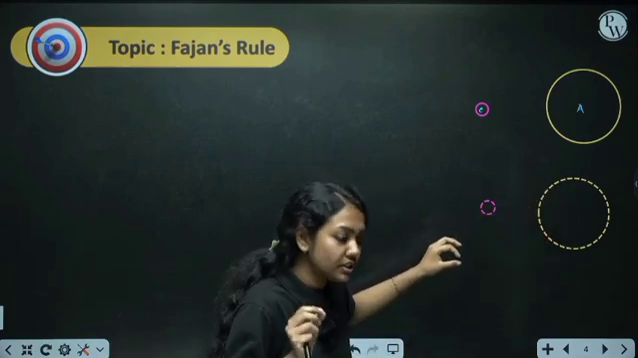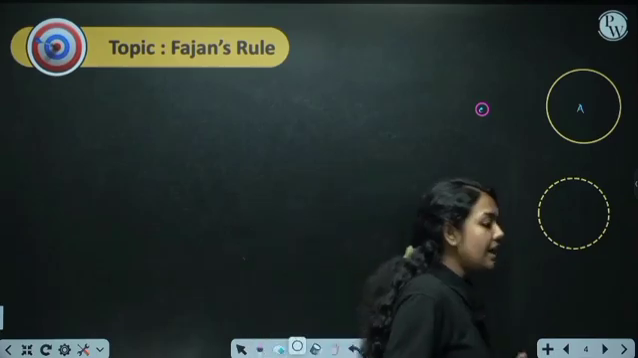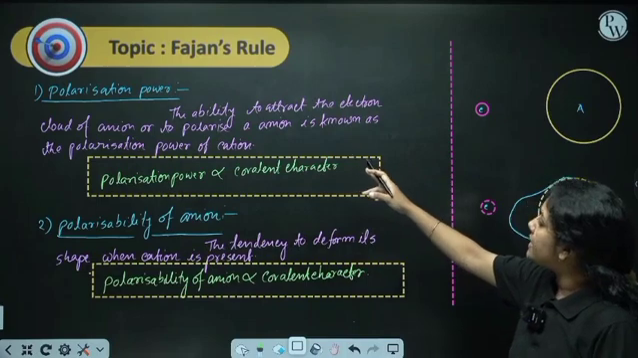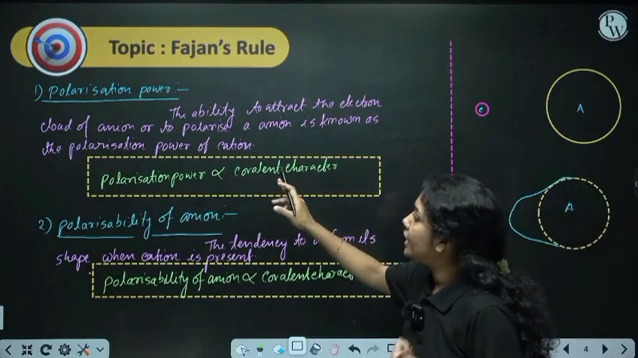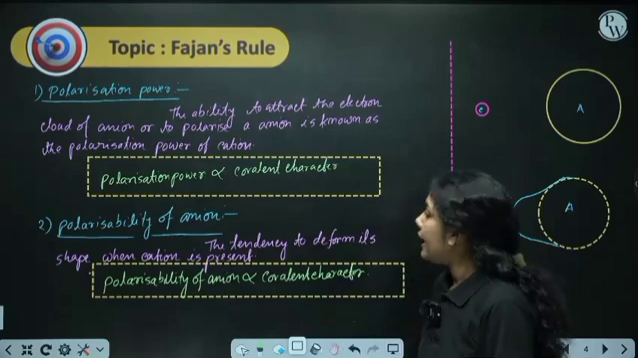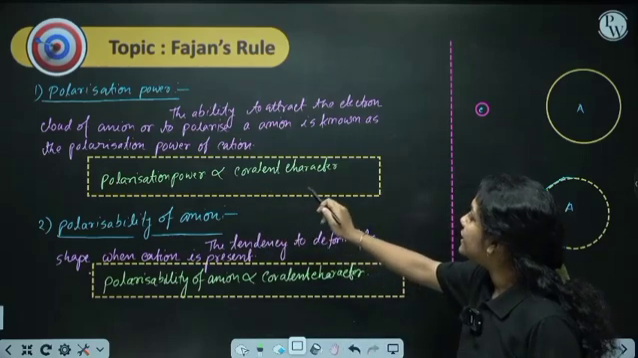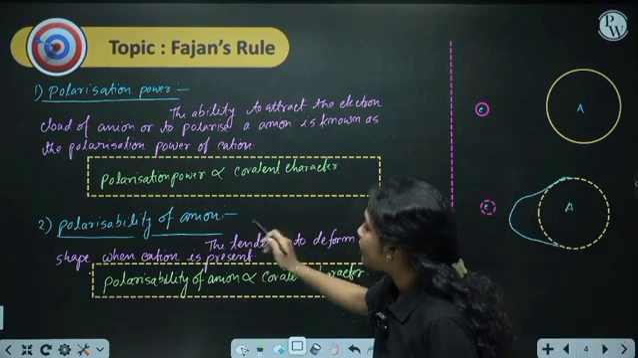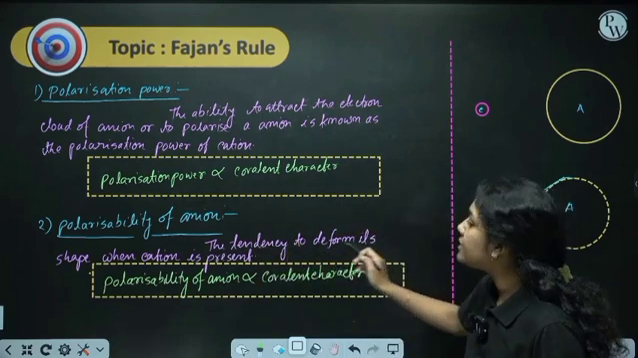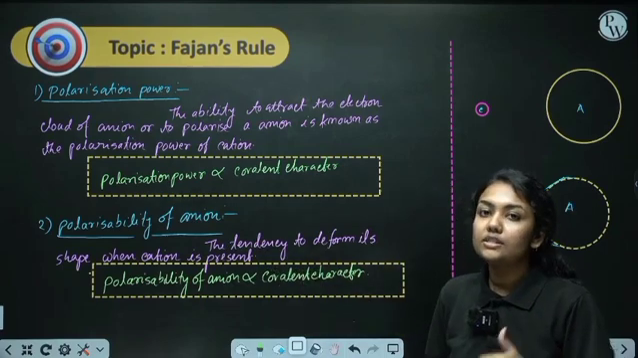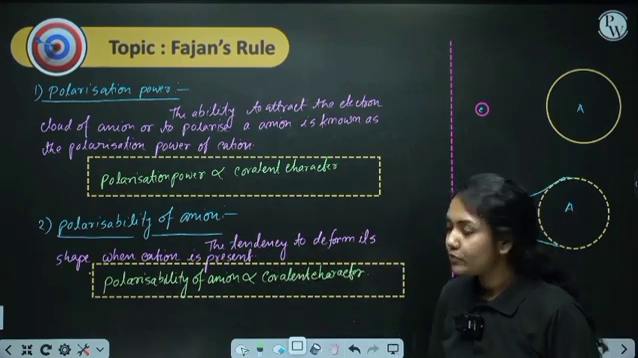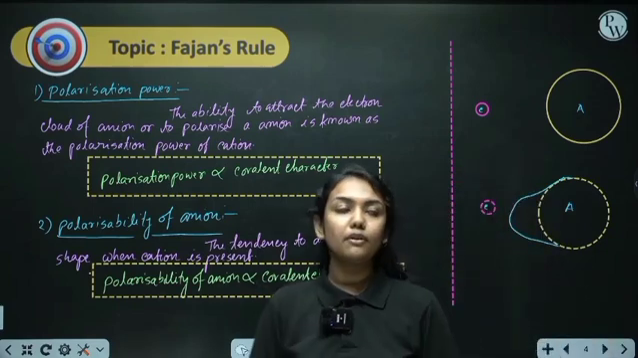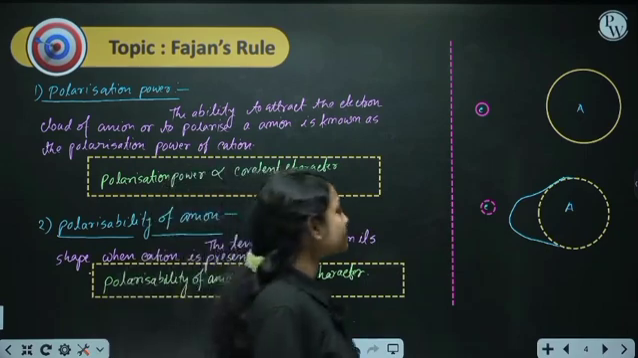so the power of the cation to attract the electron cloud of the anion towards itself is known as the polarization power. The tendency of the anion to deform, or to be polarized by the cation, is known as the polarizability of the anion. The polarization power of the cation is directly proportional to the covalent character of a molecule, and the polarizability of the anion is also directly proportional to the covalent character. Hope this is clear to you all. If you have any doubt till now, you can ask me.